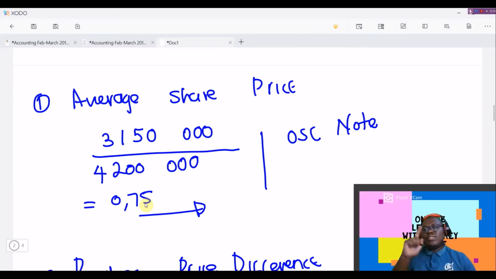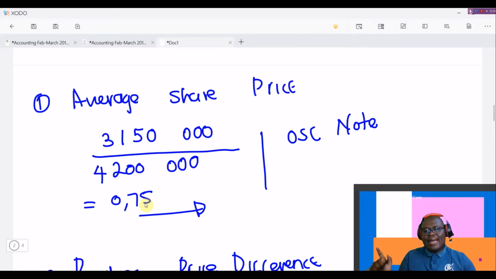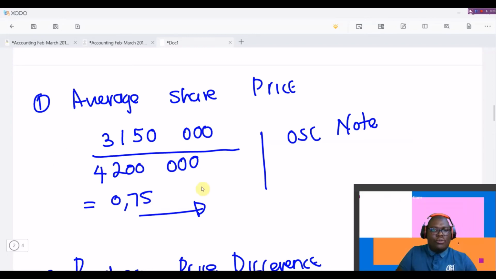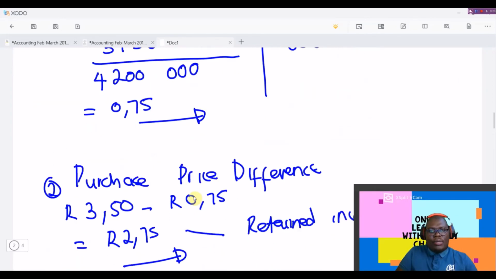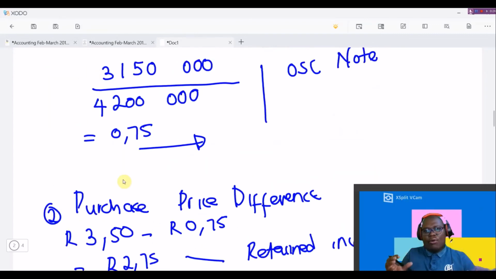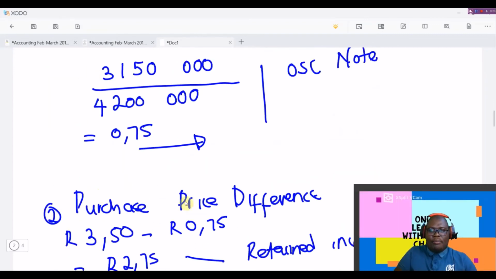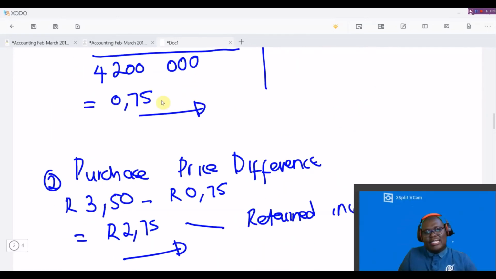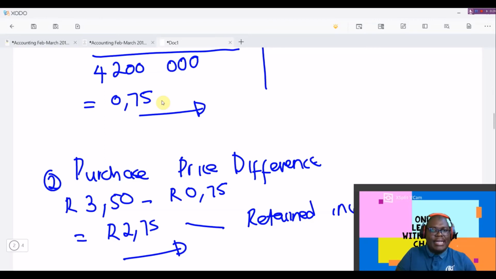So we had to look for some money somewhere to add to the remaining balance, so that we can pay for them at 3 rand 50. This is why our retained income will go down by that 165,000. It will have to be adjusted because we bought back some shares.